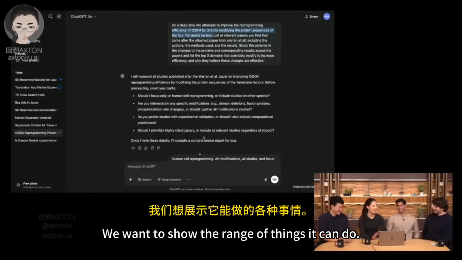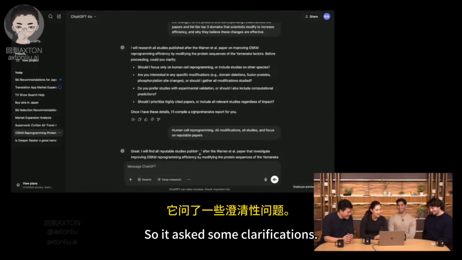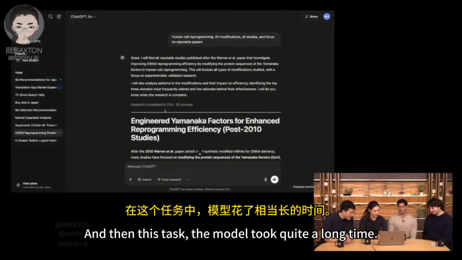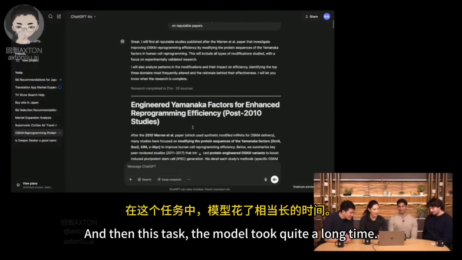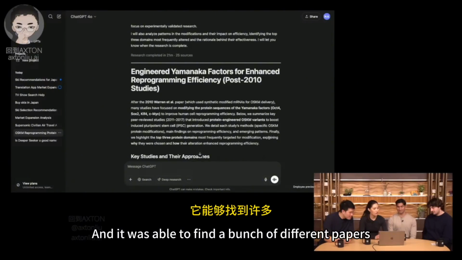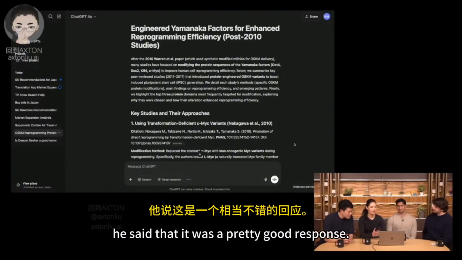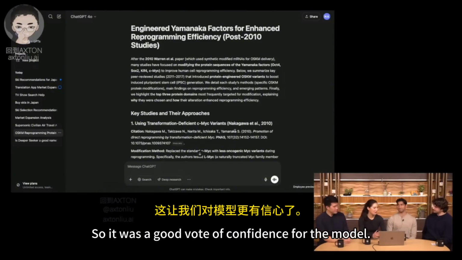We want to show the range of things it can do. So it asked some clarifications, we followed up, and then on this task, the model took quite a long time, and it was able to find a bunch of different papers that are on the same topic. When we showed this to our friend, he said that it was a pretty good response. So it was a good vote of confidence for the model.